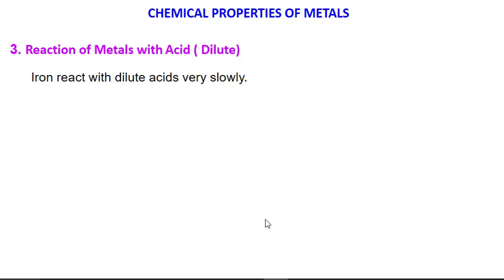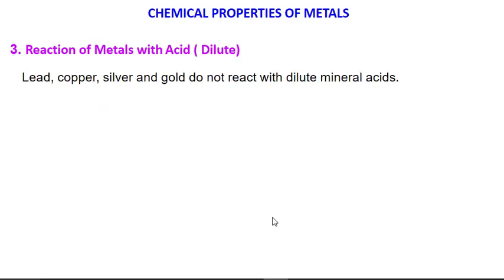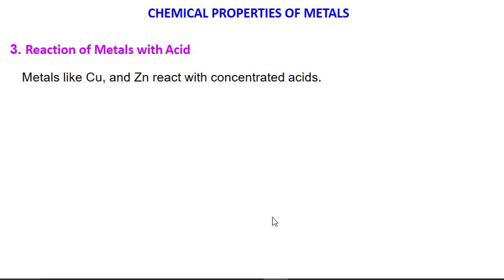Iron reacts with dilute acid very slowly. So when iron reacts with HCl, we get iron chloride, that is FeCl2, plus hydrogen. So we have seen that when metals react with dilute acid, we get salt and hydrogen gas. Lead, copper, silver and gold do not react with dilute mineral acids.